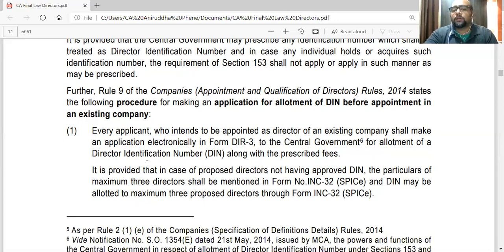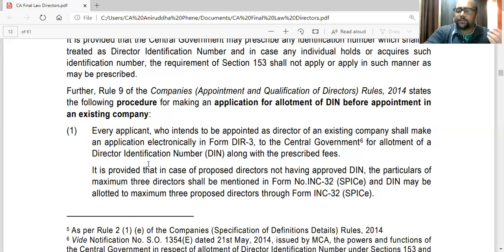Then what is the further procedure after he receives DIN? That is, he has to intimate it to the company. Plus, the company will intimate to the ROC. So every company whose directors have intimated DIN to it, they will have to file a form with the ROC that this is our DIN. So ROC will update.